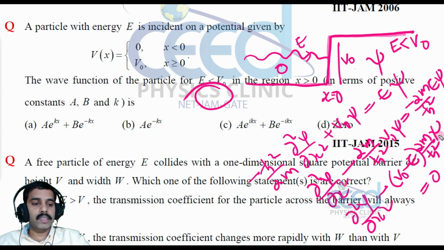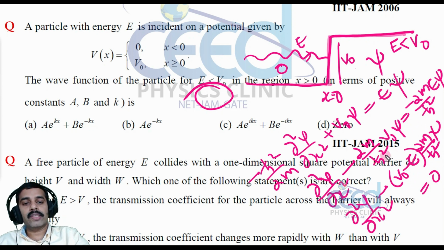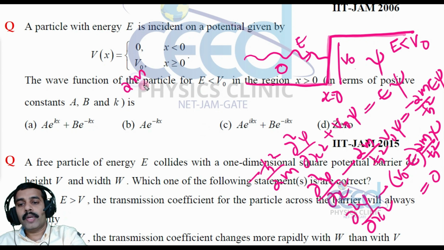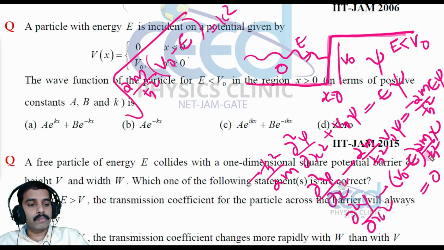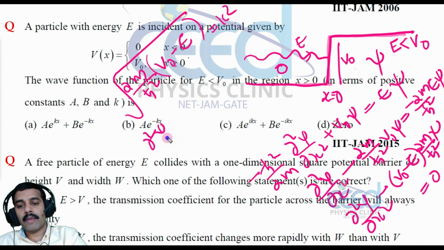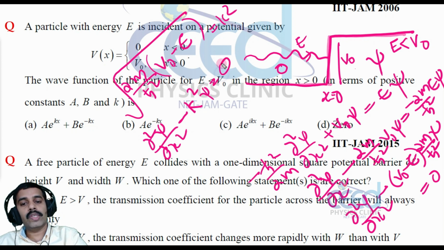And this term I can take as k, right. I am making a substitution: 2m by h cross square into V0 minus E, the root of this, is equal to k square. So let me write this equation as dou square psi by dou x square minus k square psi equal to 0.